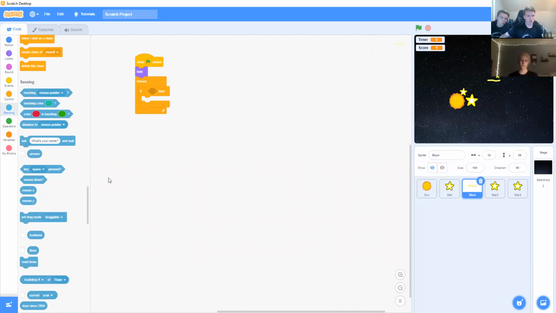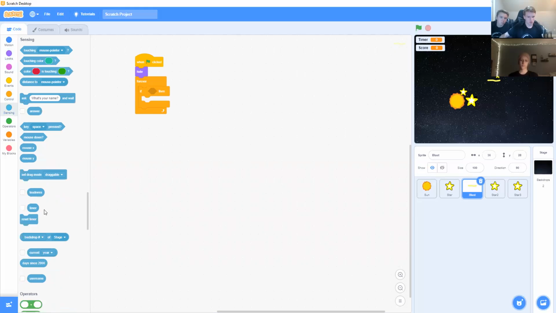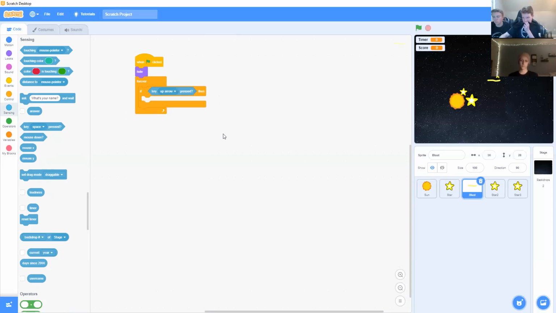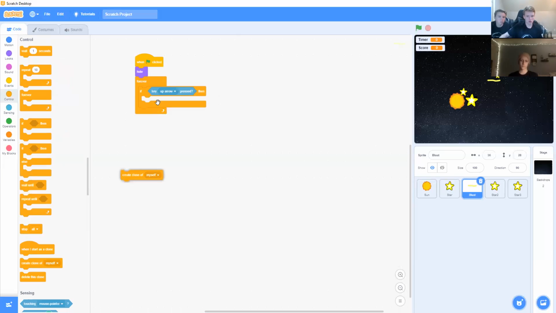We'll go into sensing and get the if key pressed block, which right now the default is space. We can change that to up arrow. Okay, so once that's done, you can go into control and get the create clone of myself block.